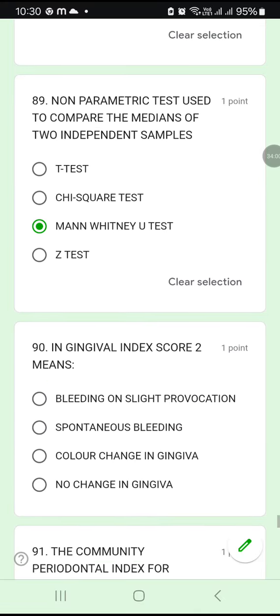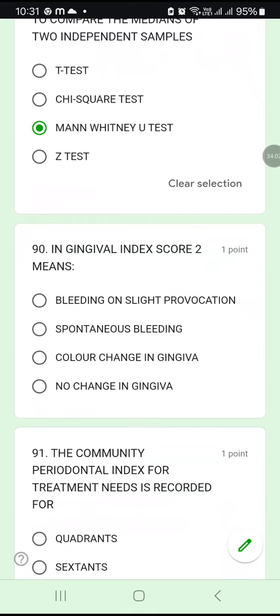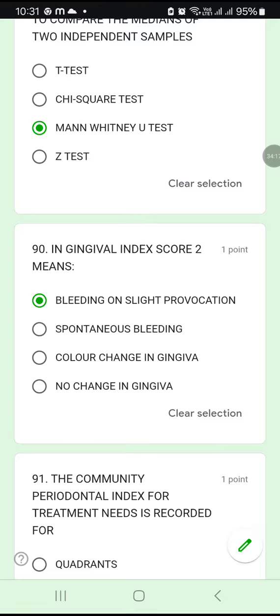Okay, 89C. In gingival index, score 2 means what? Bleeding on slight provocation or spontaneous bleeding or color change in gingiva? No change in gingiva. Score 2 in gingival index is actually a bleeding on slight provocation. 90A. When you have a slight provocation, you are having a bleeding. So that is score 2.